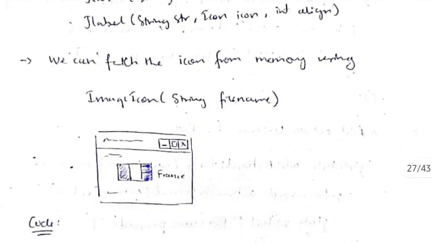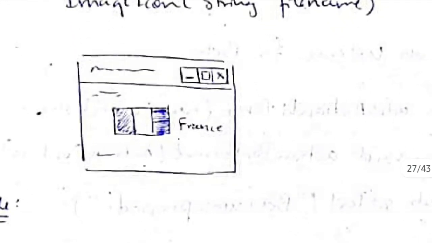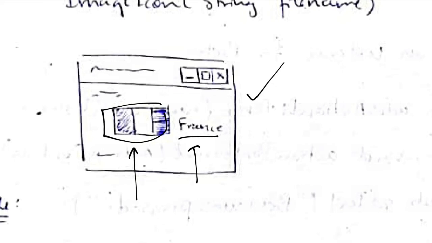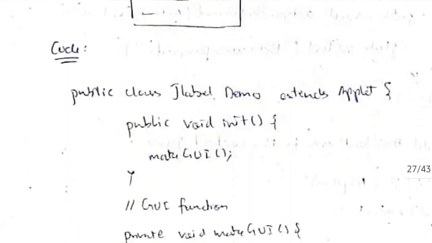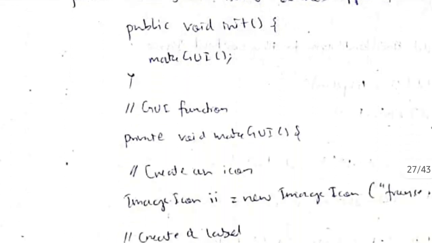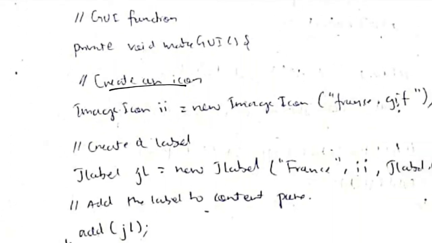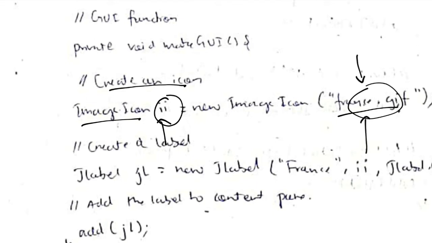Before that, if you want to fetch any image from memory, we can use the function ImageIcon with the file name here. So if you want to display this, France, which is the text view here, and the France flag, which is the image view here, what we will do is, firstly we will create a class JLabelDemo, and then we will write the initialization function as makeGUI. So this will run the program. Inside the GUI function, firstly we will create an icon: ImageIcon i is the image icon, which is the France GIF. This is the address of the image in memory. By using that, we will fetch the icon here.